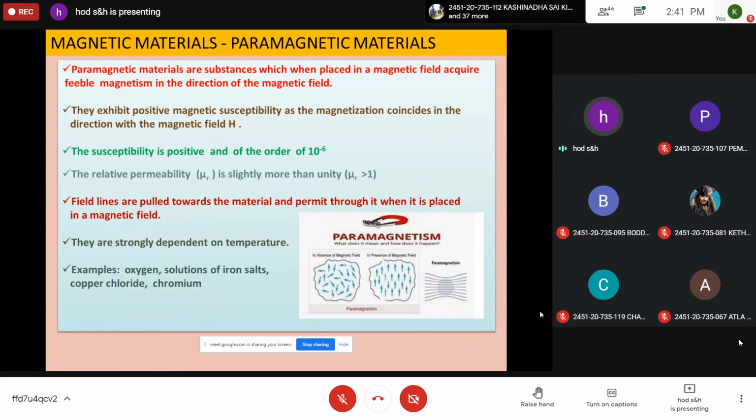They are strongly dependent on temperature. As the temperature rises, at a temperature known as the Curie temperature, all these magnetic dipoles take random orientation and the material loses its paramagnetic behavior and becomes a diamagnet. The examples of paramagnetic materials are oxygen, iron salt solutions, copper chloride, chromium, etc. These are the examples. Bismuth, sorry, not bismuth. Potassium, manganese, chromium, oxygen. Oxygen is a paramagnetic material. Copper chloride. All these are examples of paramagnetic materials. Please note this.